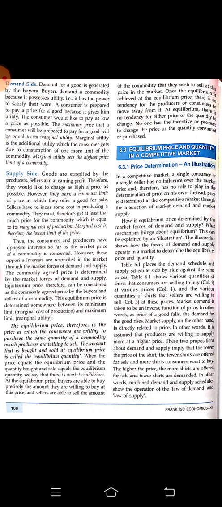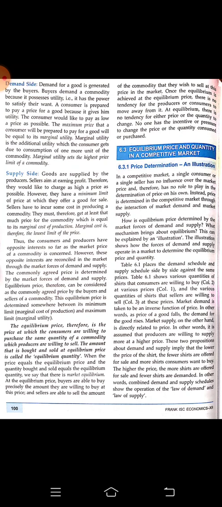Equilibrium price can be considered as a commonly agreed price by the buyers and the sellers of a commodity. So at a given price, how much the seller is ready to sell and how much quantity the consumer is ready to receive at a given price, that is being measured here. The equilibrium price, therefore, is the price at which the consumers are willing to purchase the same quantity of a commodity which producers are willing to sell. The amount that is bought and sold at equilibrium price is called the equilibrium quantity.